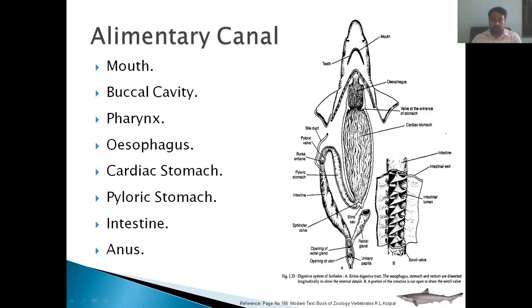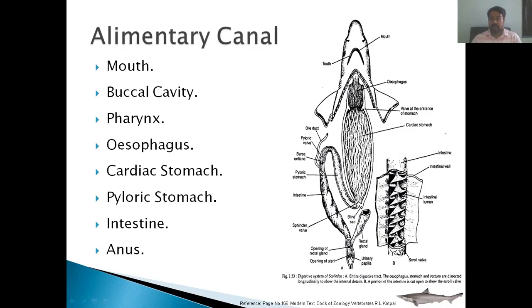The pyloric stomach is connected to the intestine, and the part where these two parts of the alimentary canal join is called the bursa entiana. This bursa entiana connects the pyloric stomach with the intestine. The intestine of Scoliodon is a very small tube, and its internal lining has a valve rotated in an anti-clockwise manner, formed by the intestinal mucosal membrane.